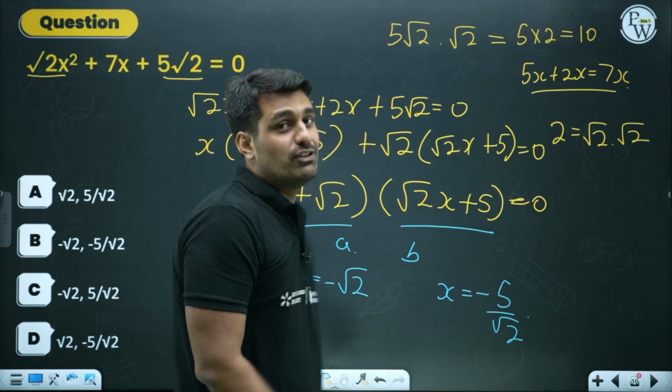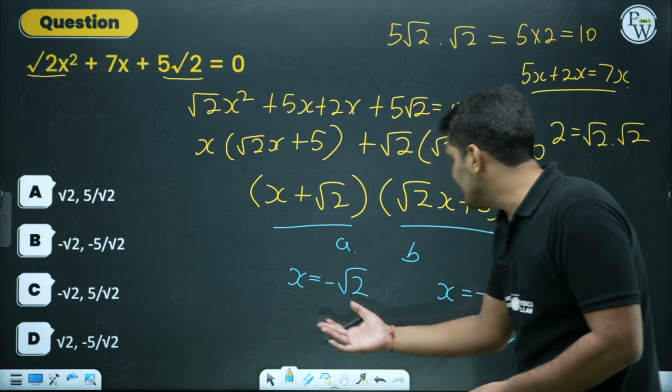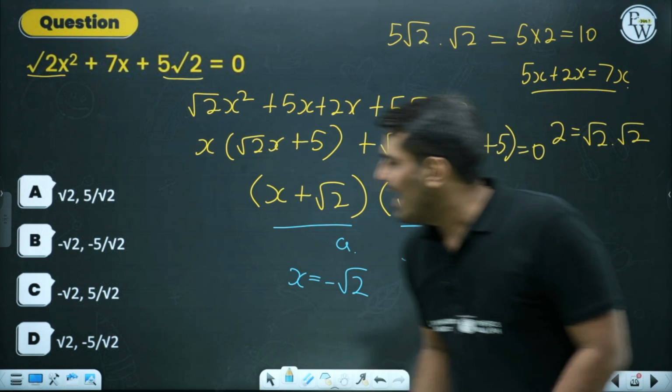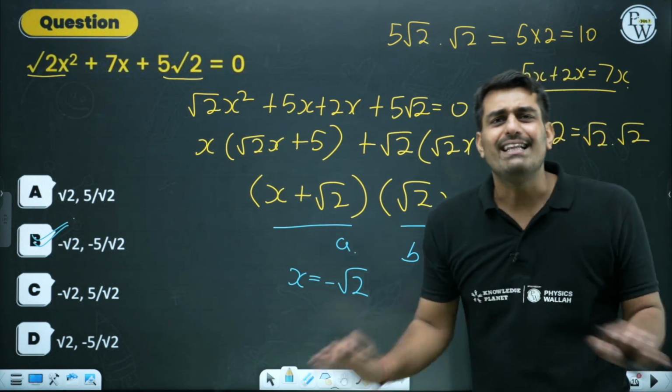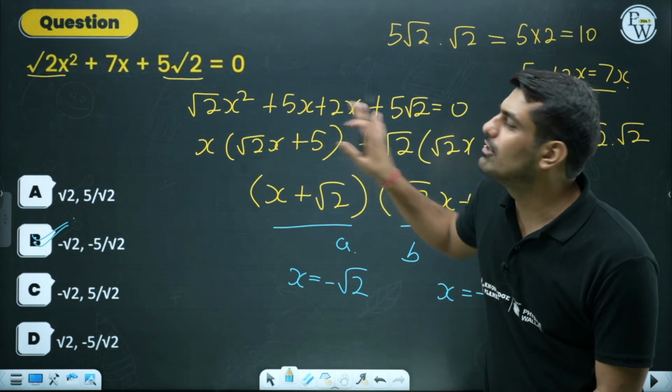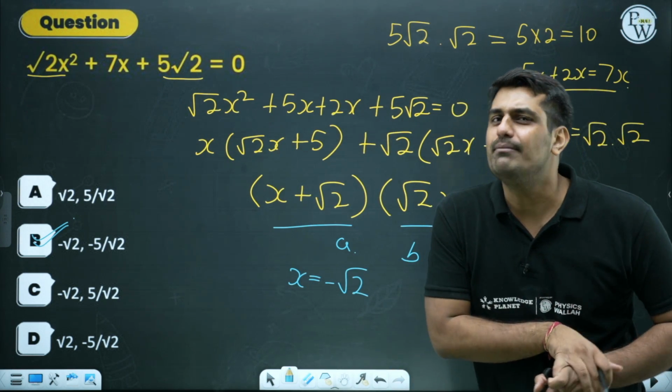Now you can match with the options given to you. Minus root 2, minus 5 by root 2. I can see option number B, which is our correct answer. And that is how we need to solve our quadratic equation using splitting the middle term.